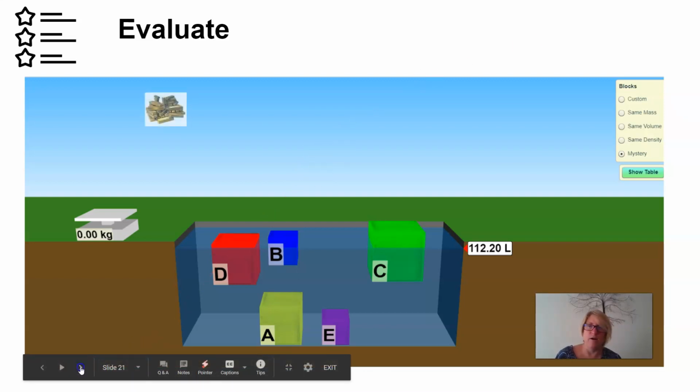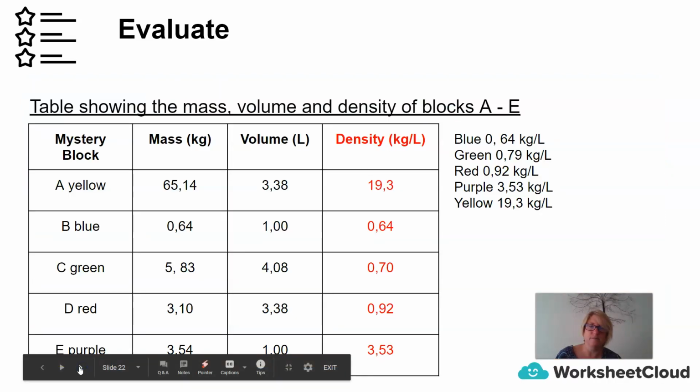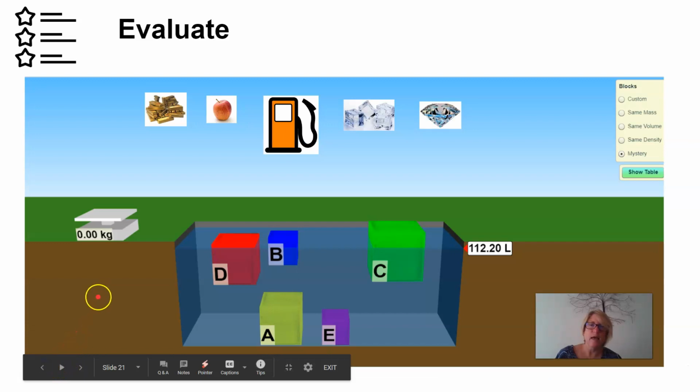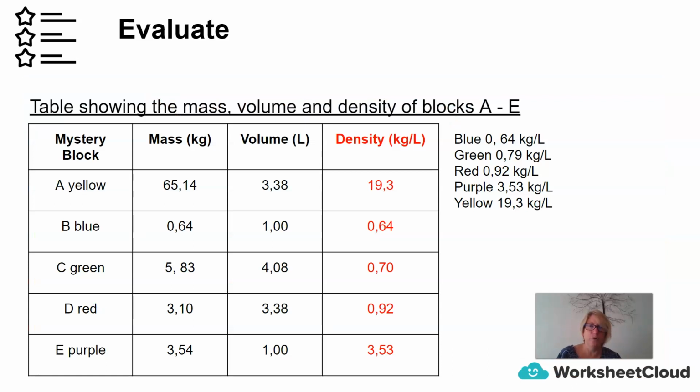What I want you to do now is see if you can think about these substances and match them up with the blocks again. Are you able to remember looking at these blocks floating in the water? Where would you put gold? Where would you put the apple? Where would you put the petrol? Where would you put the ice? And where will you put the diamond, sorry.